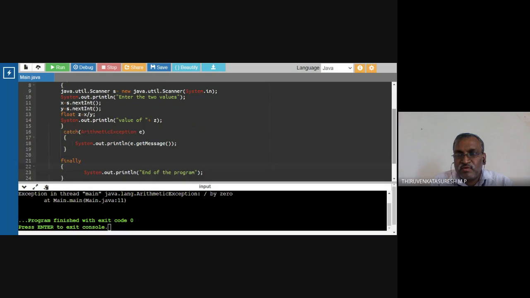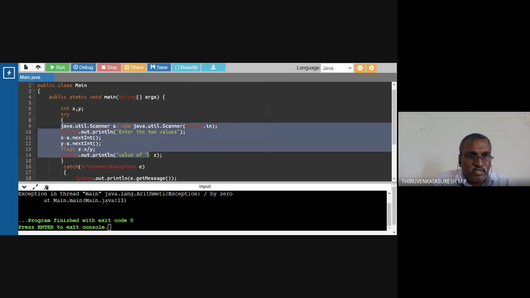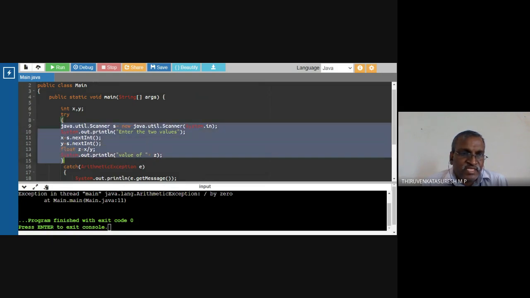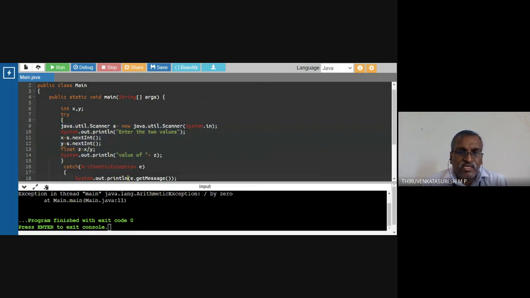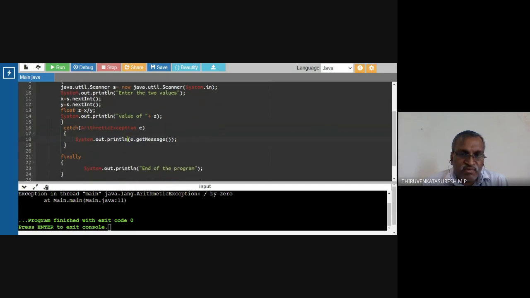What did I do? I put this code under the try block. This is the executable part of my code. After that, if any malfunction happens, it will be handled by this catch block. So what is my exception? ArithmeticException. What is the name of the exception? Divide by zero. Then the finally block will execute.